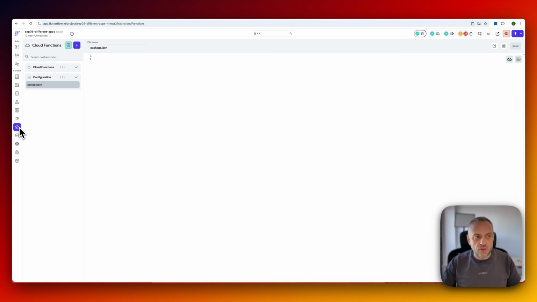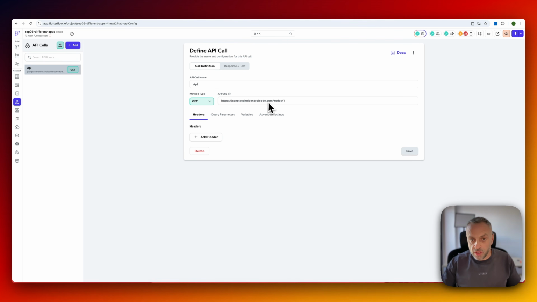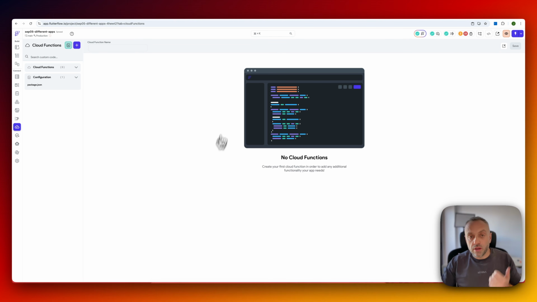But other times you want something to run on the server. So like with APIs, you're accessing a remote server. With cloud functions, you're writing code that does something but runs on the server. It does not run on the client, right? So when the user is running your app, they are executing stuff right on their device, on their phone, on their tablet, on their PC, Mac, Chrome browser, etc. But other times you need to have stuff that's stored on the server.